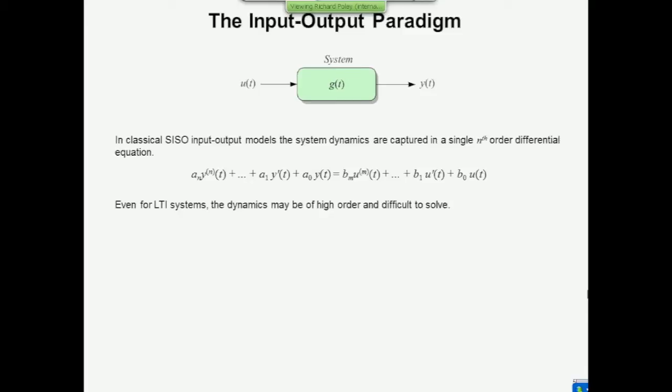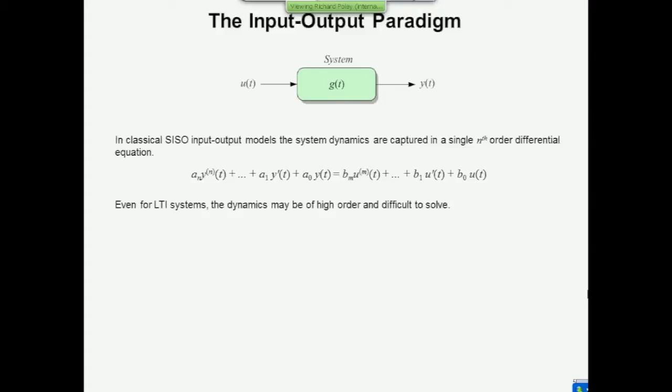So let's recap. Yesterday then, we talked about the input-output paradigm. And I showed you a differential equation like this one, which connected the input, u, and the output, y, and higher derivatives of both through a set of constant coefficients, b's on the input side and the a's on the output side. And we saw that for systems where these coefficients were constant, this type of equation could be used to describe a system that was linear and time invariant.